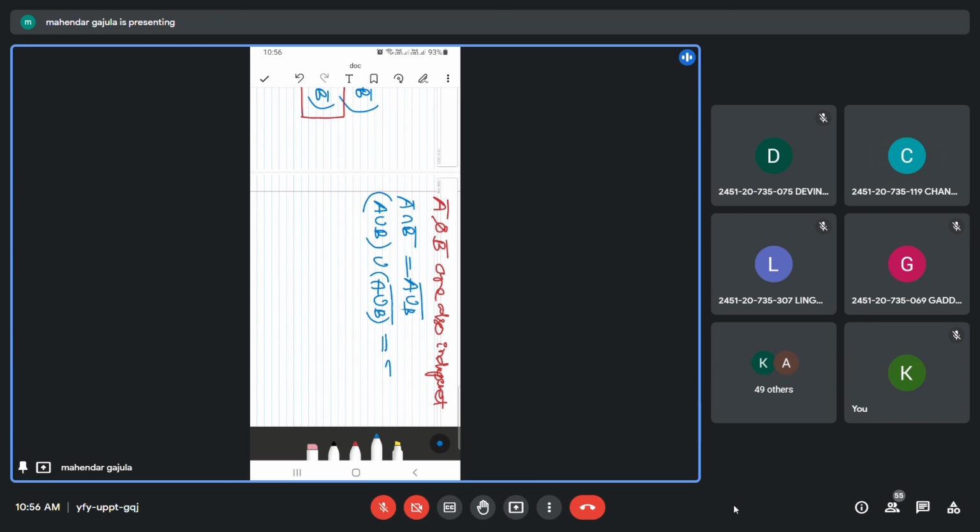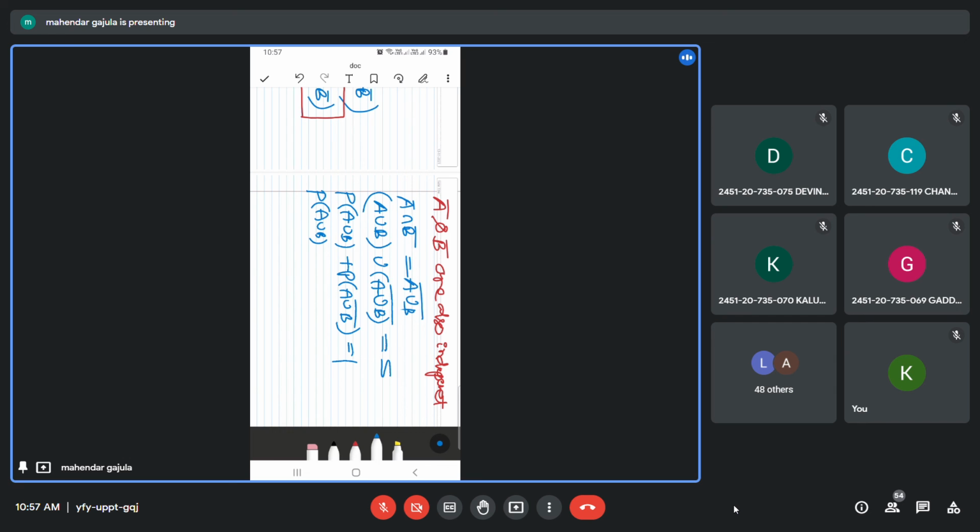Yes, sample space. And A union B intersection (A union B) complement is null, sir. Then we can use the third axiom. So P(A union B) plus P((A union B) whole complement) is equal to 1.